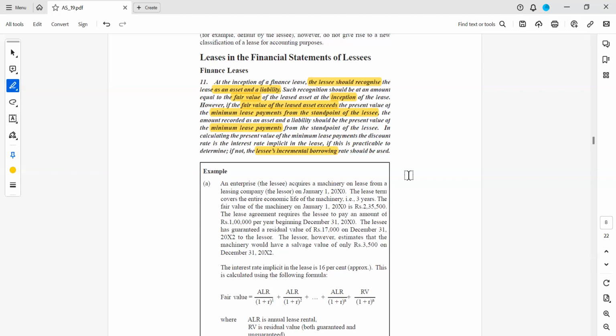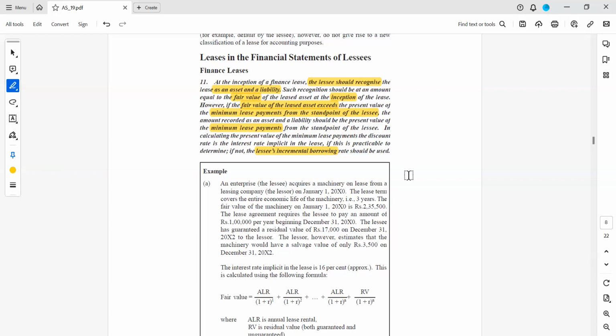Suppose the lessee has to pay this amount today, he has to borrow from somewhere, right? The reason they are using the word incremental is, if he goes for additional borrowing, suppose he already has say 100 crores of loan from some bank, and now if he has to buy this property by giving cash, then he has to go for additional borrowing with the bank or with some other lender. Then what will be the incremental interest rate?